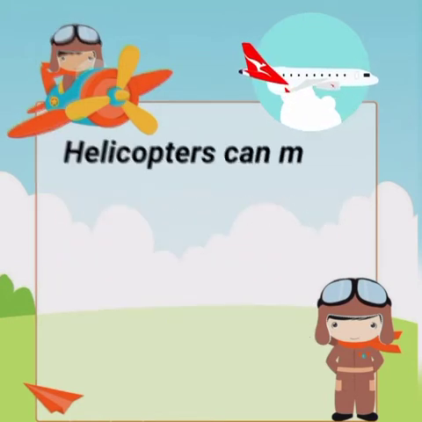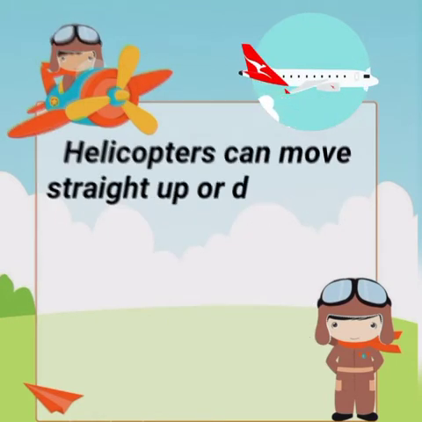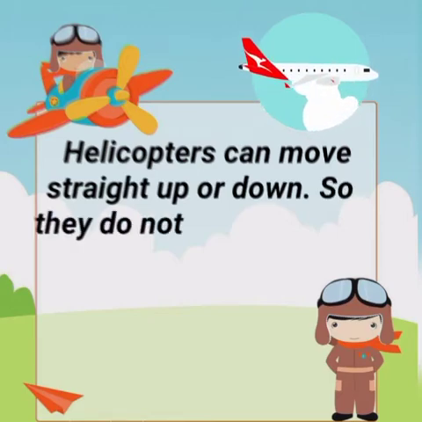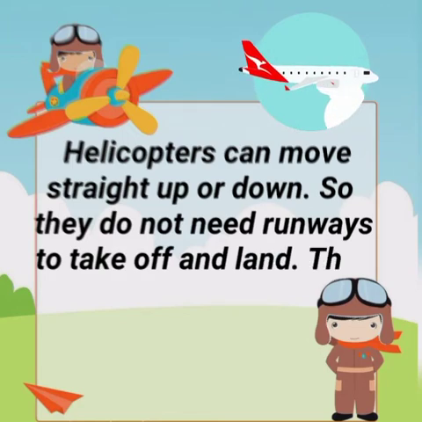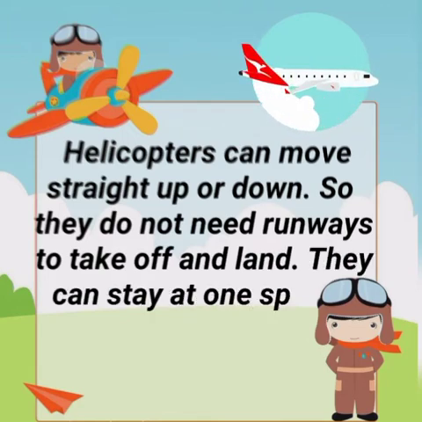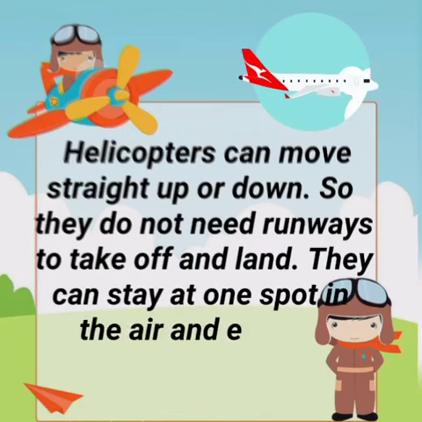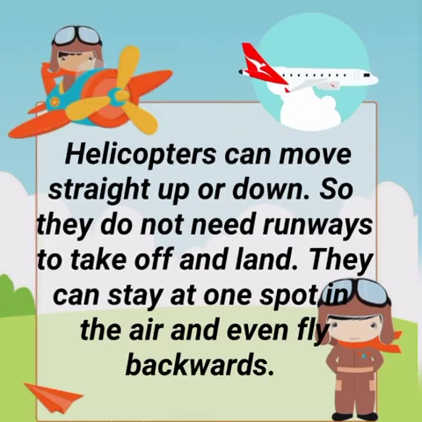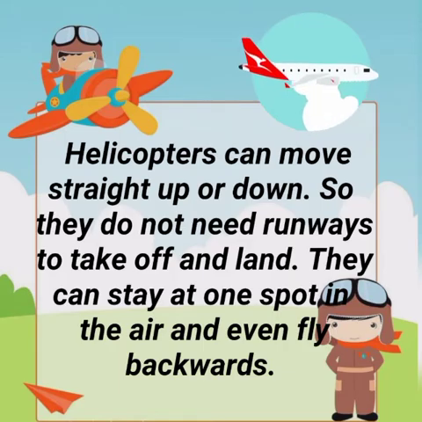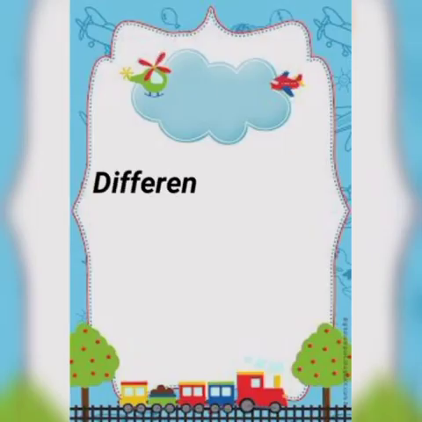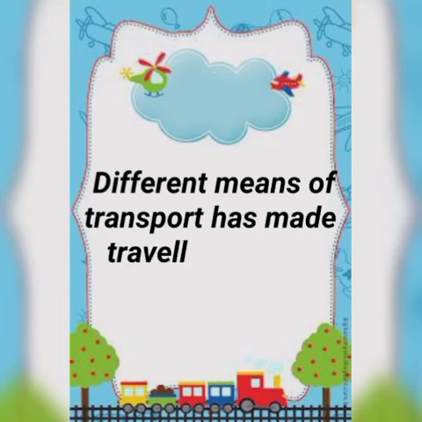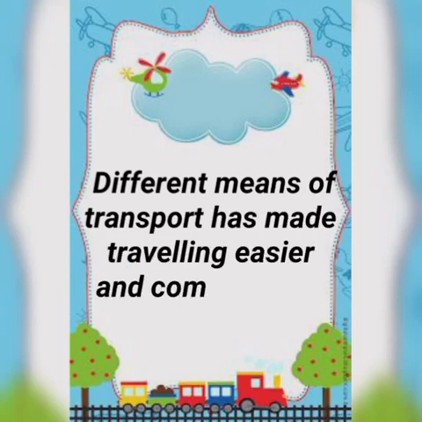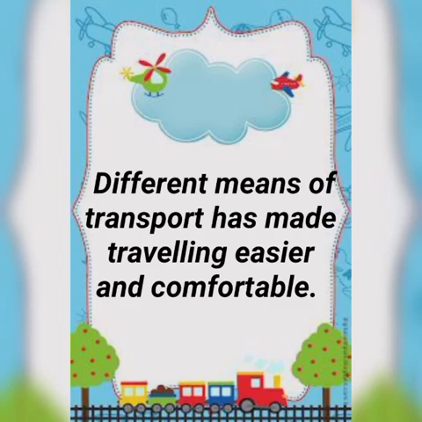Helicopters can move straight up or down, so they do not need runways to take off and land. They can stay at one spot in the air and even fly backwards. Different means of transport have made traveling easier and comfortable.